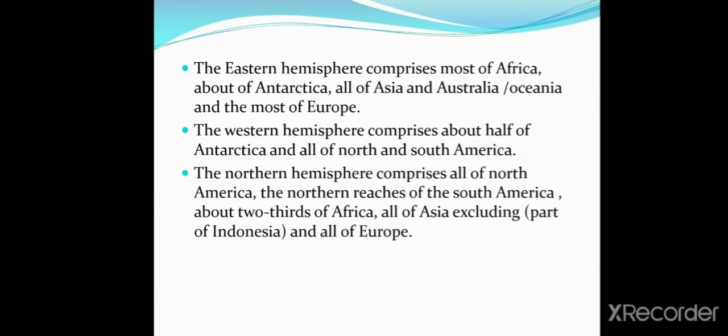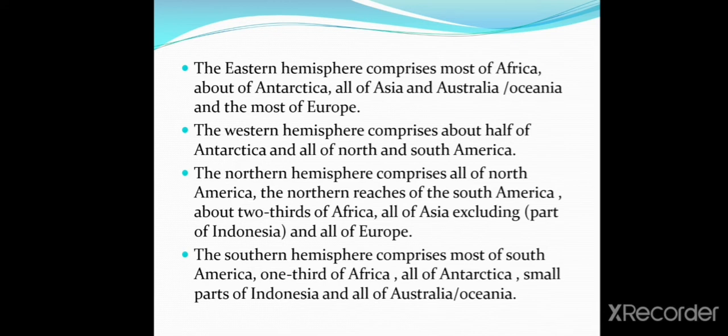The northern hemisphere comprises all of North America, the northern reaches of South America, about two-thirds of Africa, all of Asia excluding part of Indonesia, and all of Europe. The southern hemisphere comprises most of South America, one-third of Africa, all of Antarctica, a small part of Indonesia, and all of Australia and Oceania.